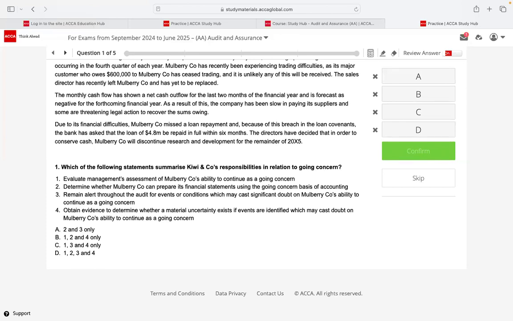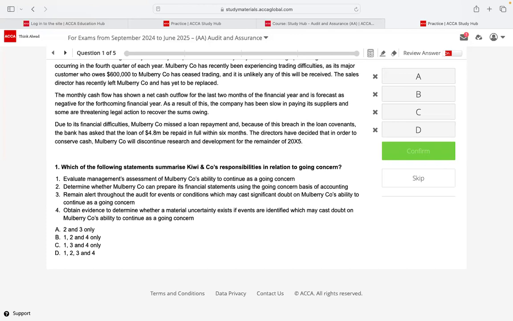I'm asking what is the auditor's responsibility? I'm not asking what is your responsibility or your management team's responsibility. As an auditor, what is your responsibility? As an auditor, my responsibility is not to ensure going concern. Do you think as auditor I should ensure going concern? No, that is not my responsibility. So tell me, as auditor, what is my responsibility? What I should do in terms of going concern? I am supposed to report.